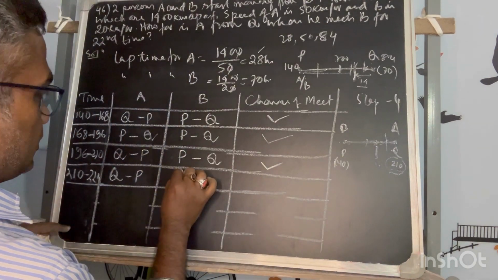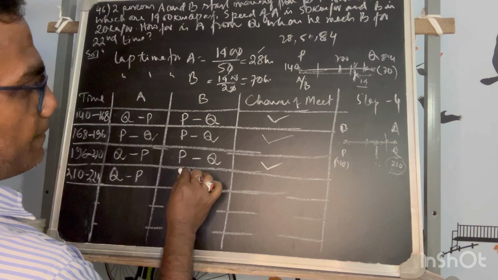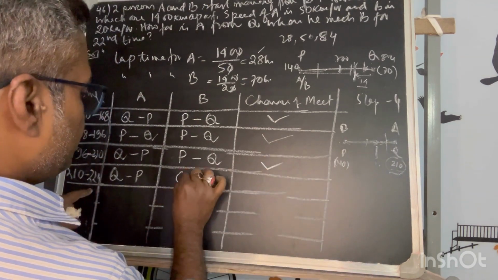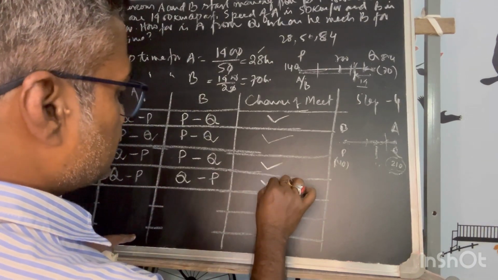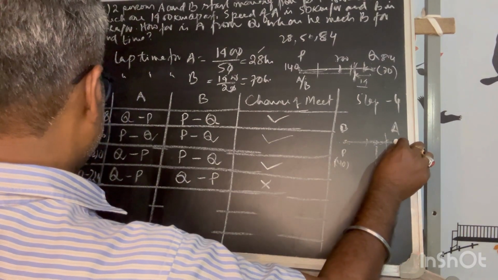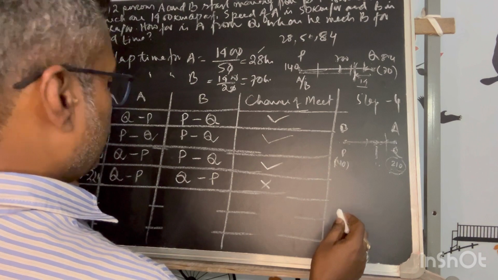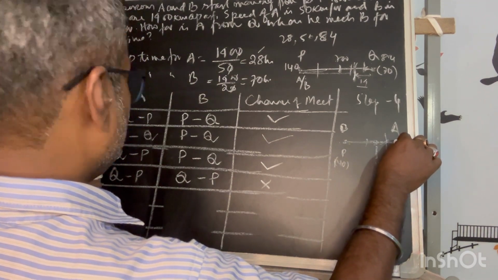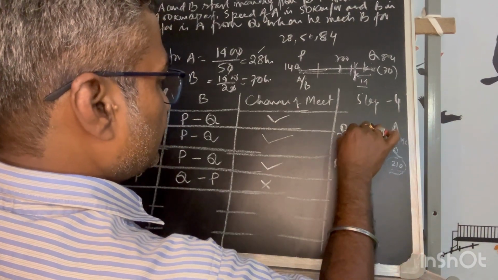So there he is still moving, and here he is moving Q to P. So there is no chance of meet, I suppose. At 210, A was there in 196 to 224, Q to P. At 196 he ended here, at 224 he will end it here.